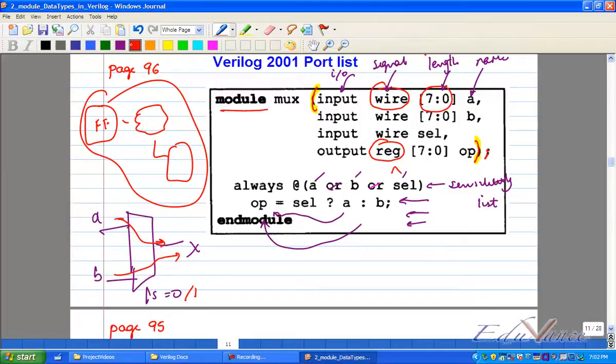Now, suppose, this I know out of my revision. Now you got, तुमने revision कर लिया. अब मैं बोलता हूँ इसको Verilog में लिखना है. तो I need some way of writing it ना. There are two ways of doing it. If S is equal to 0, then X is equal to A, else X is equal to B. That is one way of doing it. That is also a way of describing a multiplexer in Verilog.